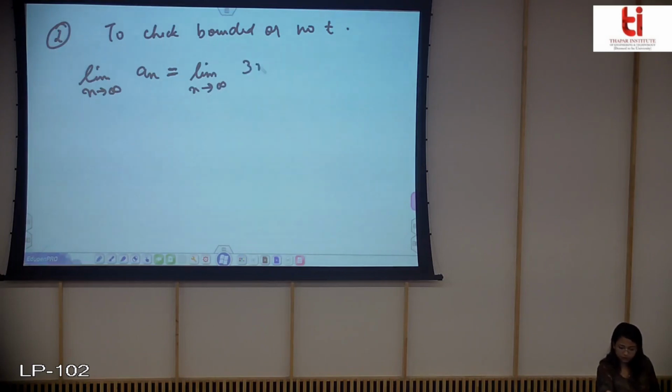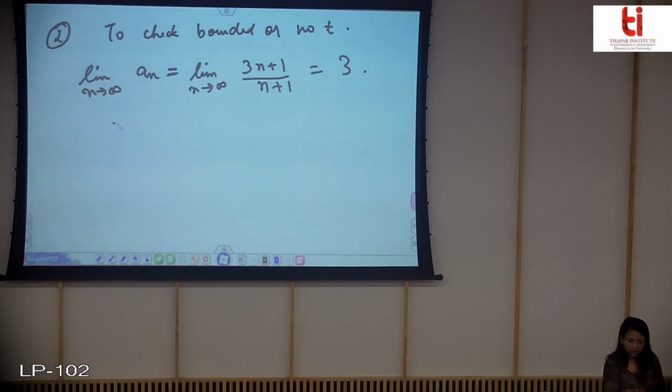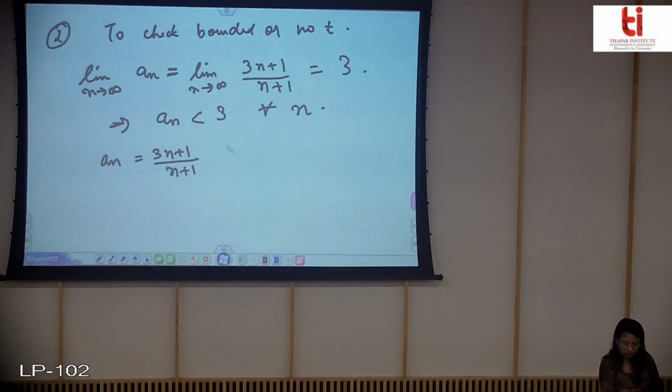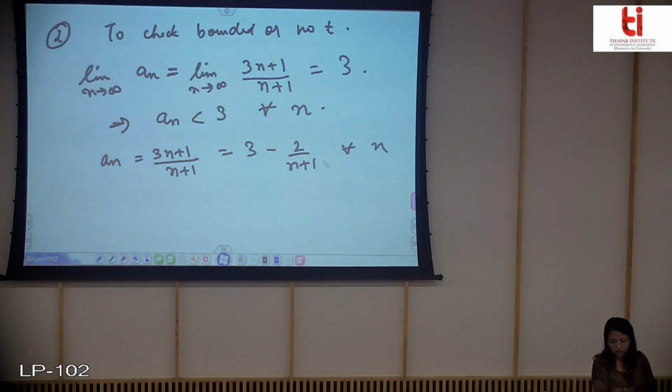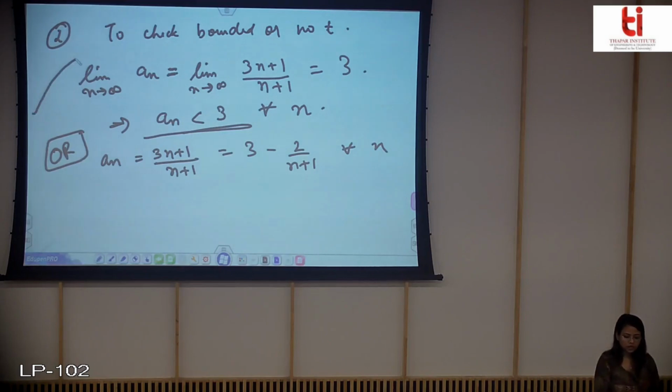So you can say this implies that a_n is less than 3 for every n, or you can again write this a_n, which is equal to 3 plus this, for every n. This also implies the same. Or just to convince yourself that since the sequence is increasing and the limit is finite, then obviously this will be its upper bound.